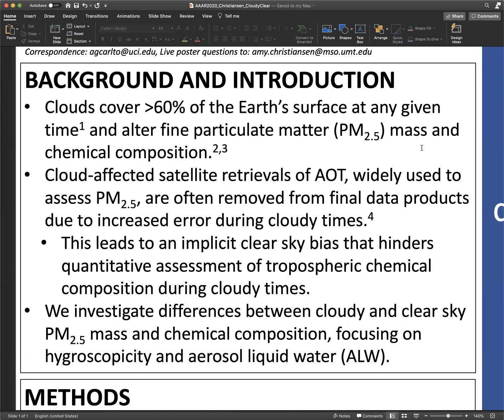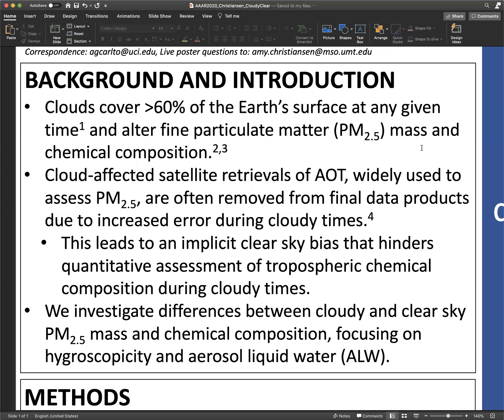Traditionally, PM2.5 is characterized via surface measurements at ground monitoring stations that measure, for example, every 3 or 6 days. Satellite measurements of aerosol optical thickness, or AOT, can be used to improve upon spatial and temporal limitations in PM2.5 assessments, as they view the entire Earth's surface every 1 to 2 days. However, satellite retrievals that are impacted by clouds are often removed from final data products due to increased error that occurs during cloudy times. This leads to an implicit clear sky bias in our understanding of PM2.5, as concentrations from satellite measurements only occur during clear sky periods.